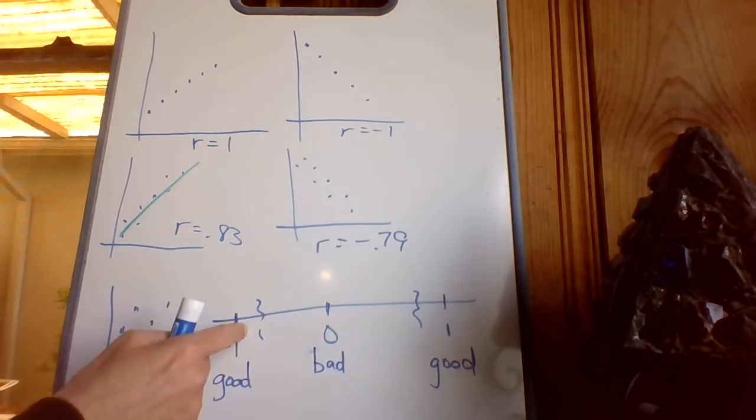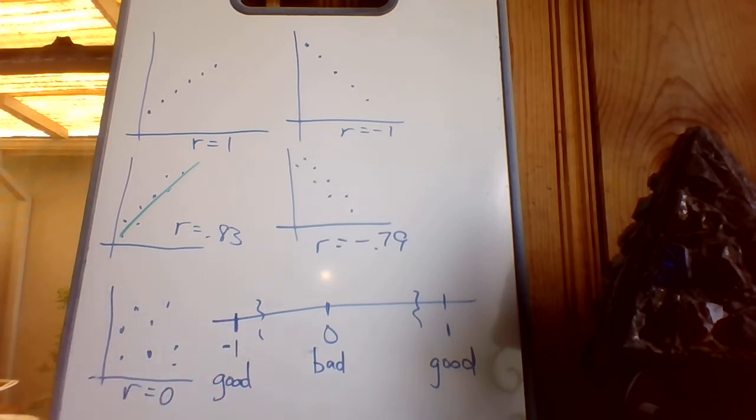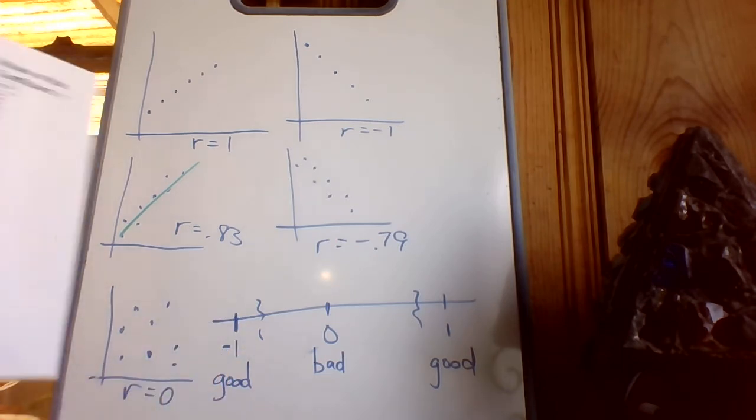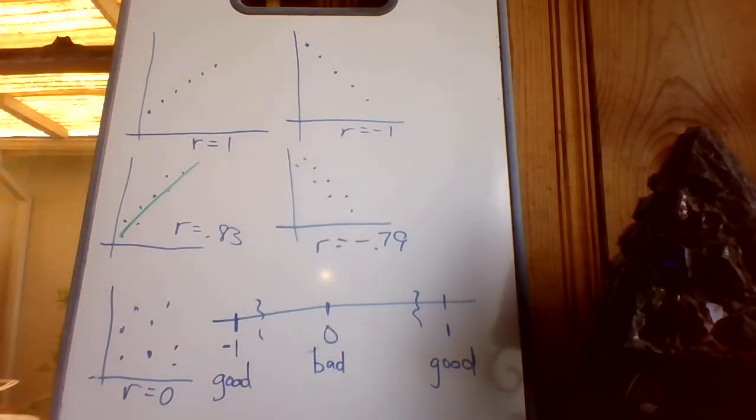Or negative 0.79 is in here. It's into the good zone. It's only when r comes out closer to 0 than the numbers on this table that I would say it's not correlated. So what's going on in this chapter is in 9.1, we get the r values. Luckily, it's in the calculator. All I've got to do is push the right buttons. And then I just have to decide based on the chart whether something is correlated or not correlated.